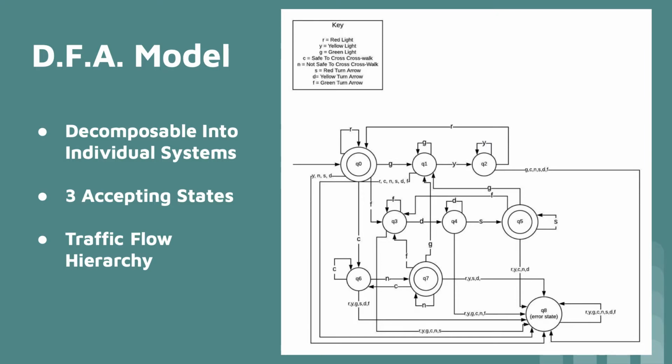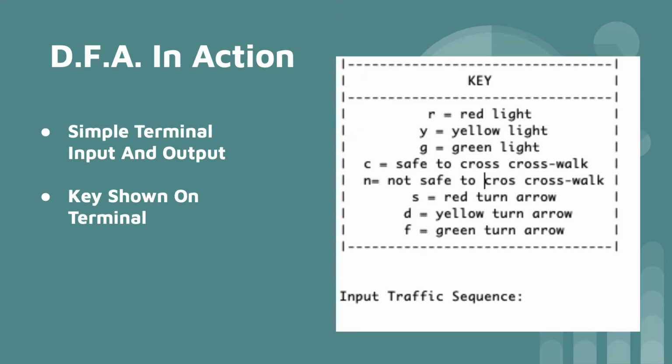Furthermore, the DFA was built with one of the traffic flow hierarchies in mind, meaning that if both the crosswalk and the turn-only arrows are triggered in the same sequence, the crosswalk function must be executed before the turn-only. Otherwise, the series is considered invalid.